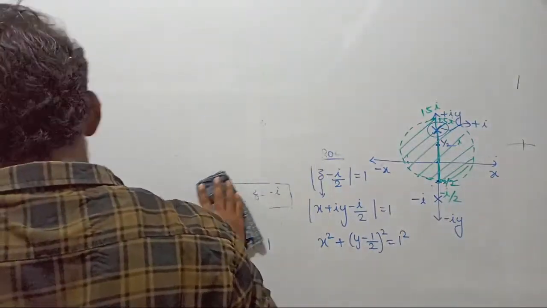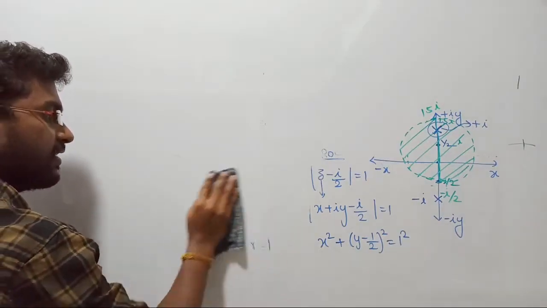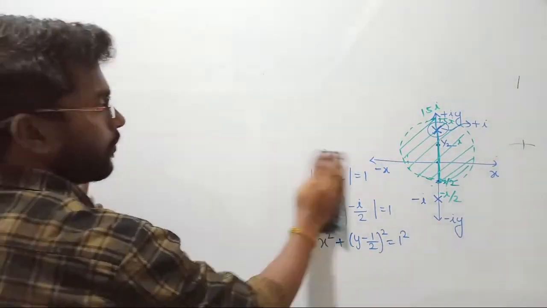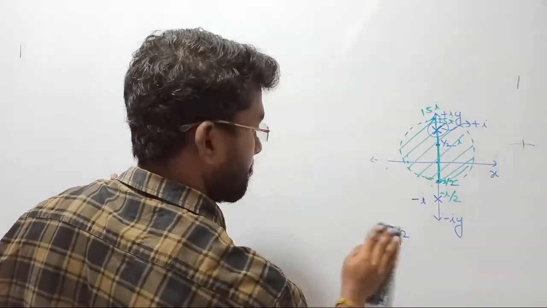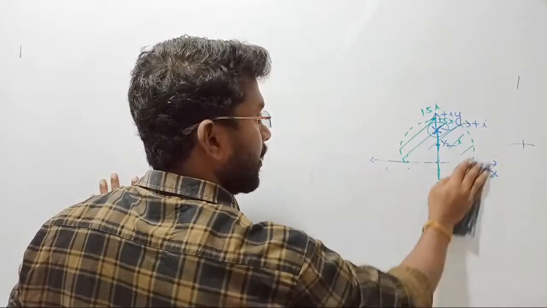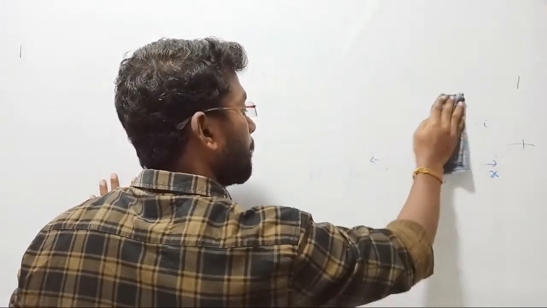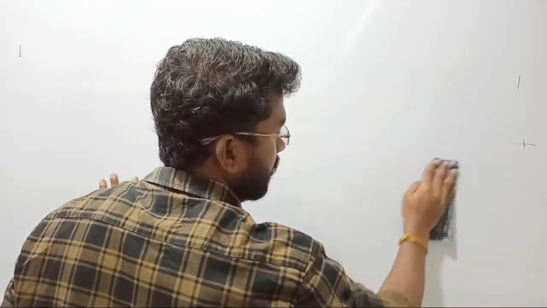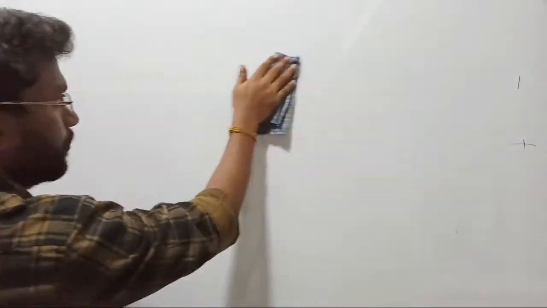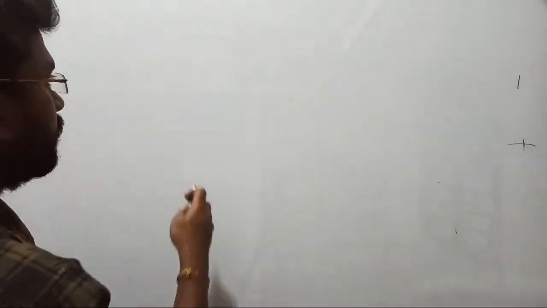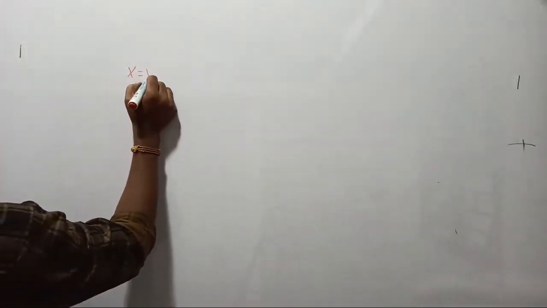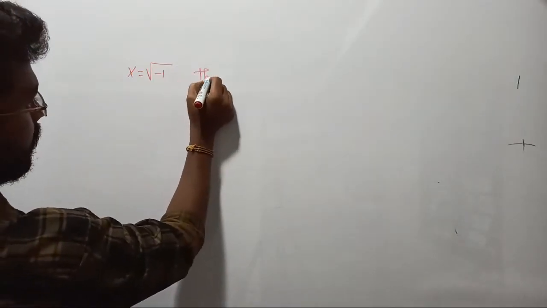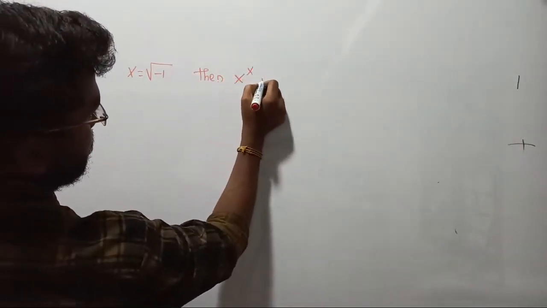Okay, please write the question. If x equal to root of minus 1, then x power x equal to dash. They are given 4 options, right? The question is, if x equal to square root of minus 1, then x power x is dash.